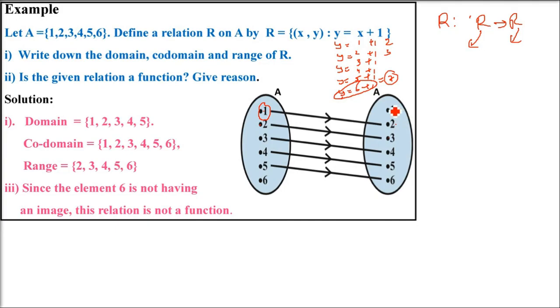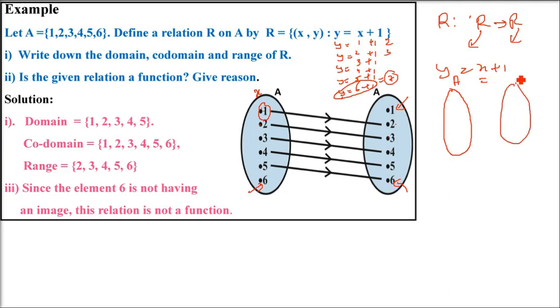So what we see here is that 1 is remaining in the Y set because the starting was 1 plus 1, so we started with 2 only. If you map 1, it can be mapped only to 2. So y is x plus 1, we put 1, we got 2, so 1 has to be mapped to 2. Now when we put x as 2, we get 3. When we put 5, it will be 5 plus 1, 6. But you see here, in the second set, 1 is remaining, and in the first set, 6 is remaining.